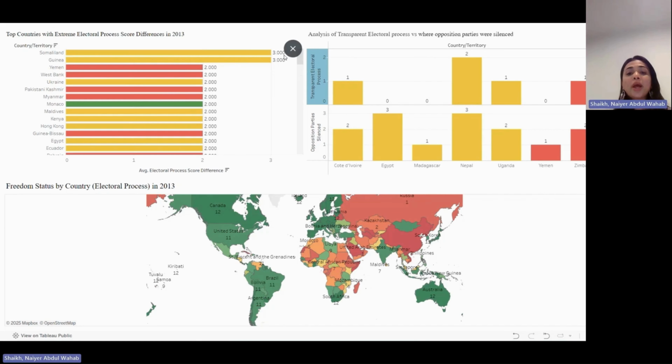In the box plot on the right, we show how transparent electoral processes are related to the way oppositions are treated. Countries like Nepal and Cote d'Ivoire are making progress towards free and fair elections, while countries like Yemen and Zimbabwe still face problems such as silencing opposition parties. This gives us a clear idea of the challenges many countries have faced with democracy in 2030.